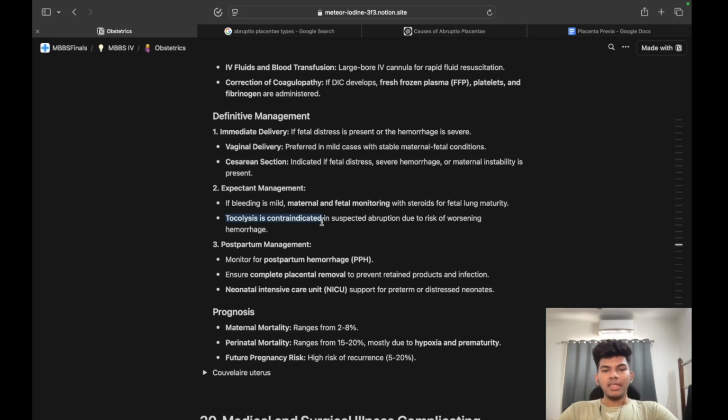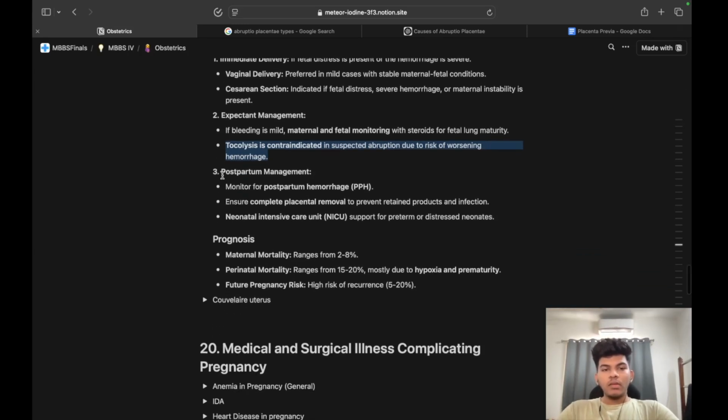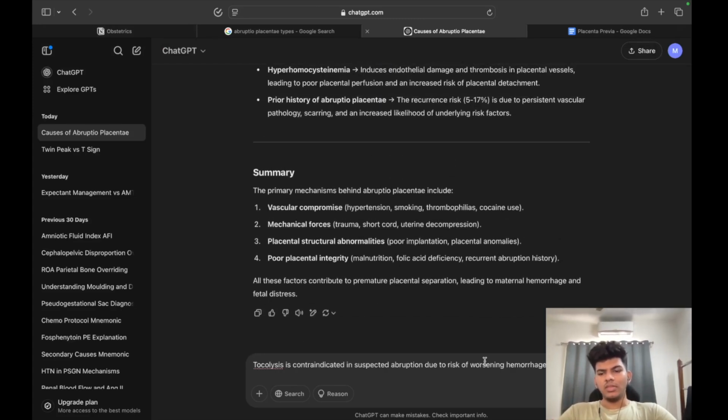Tocolysis is contraindicated in suspected abruption due to risk of worsening hemorrhage, because tocolysis is mainly relaxing the uterus, and we want the uterus to contract.